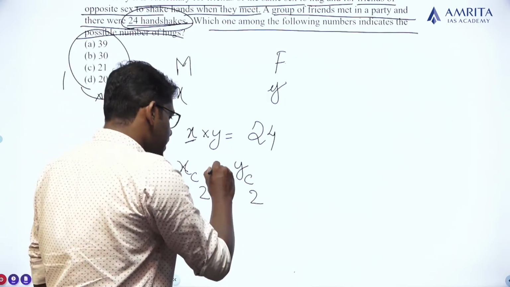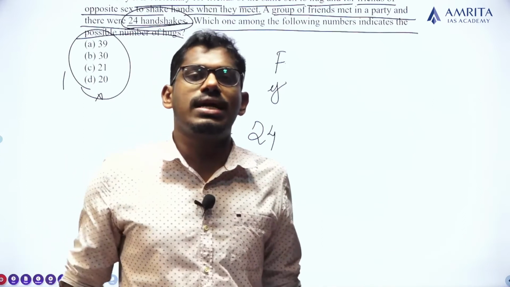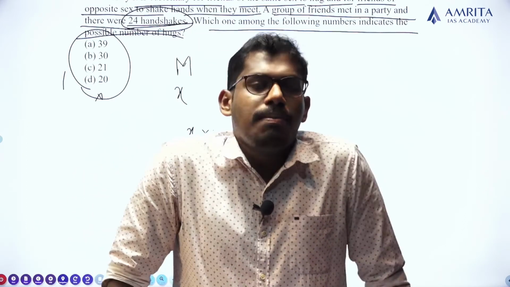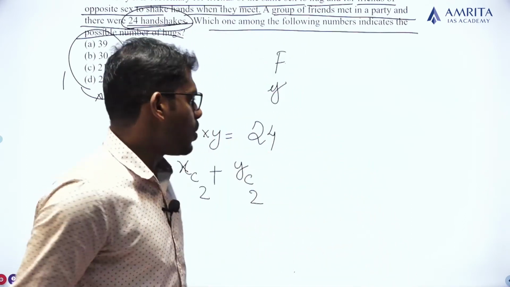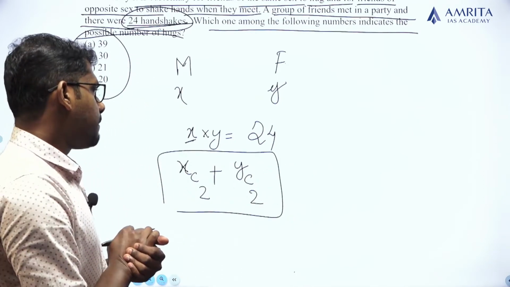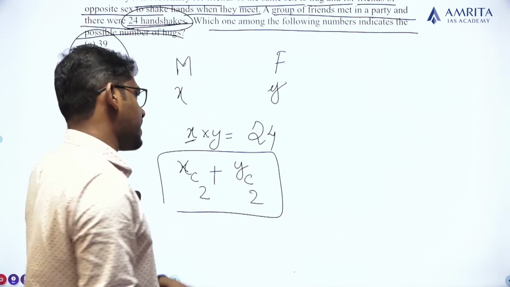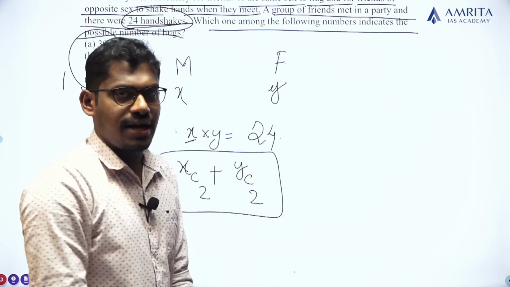And we have to add them together so that we can find the total number of possible hugs between members of the same sex. So what we actually have to find is the value of XC2 plus YC2, but we don't have the values of X and Y, but we can get the values of X and Y from this idea.